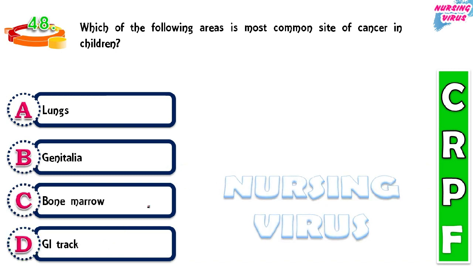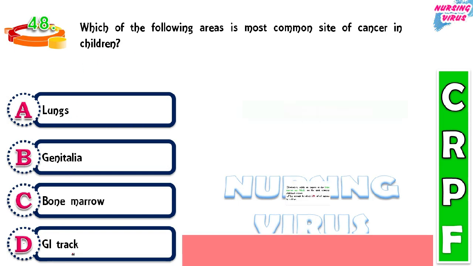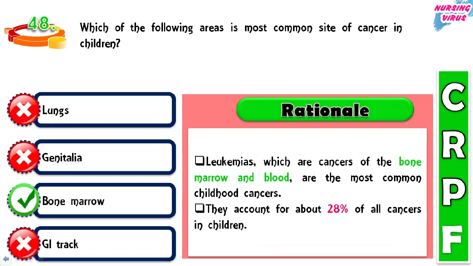So next question: which of the following areas is the most common site of cancer in children? Lungs, genitalia, bone marrow, and GI tract. The correct option is bone marrow. Leukemias are cancers of the bone marrow and the blood, and very often we can see them in children. Out of all the cancers, 28% belong to bone marrow and blood related cancers.